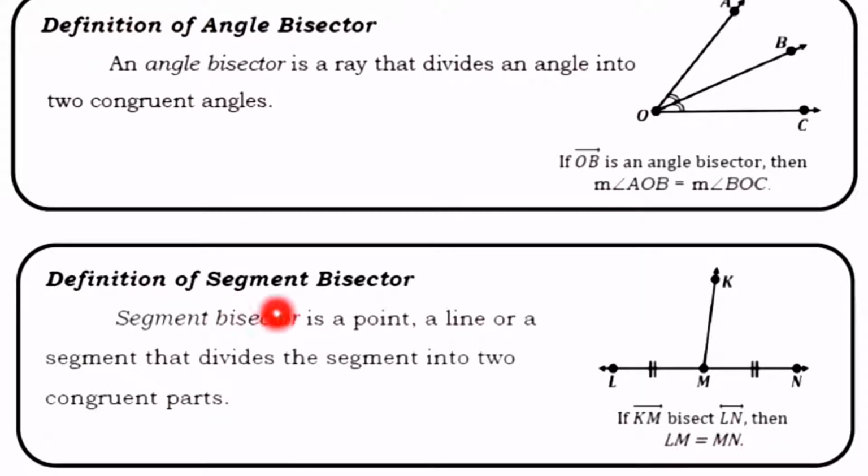Next, definition of segment bisector. A segment bisector is a point, a line, or a segment that divides the segment into two congruent parts. As you can see here in this figure, if ray KM bisects line LN, then we can say that LM is congruent to MN, because a segment bisector divides the segment into two congruent parts. This mark means that LM is equal to MN.